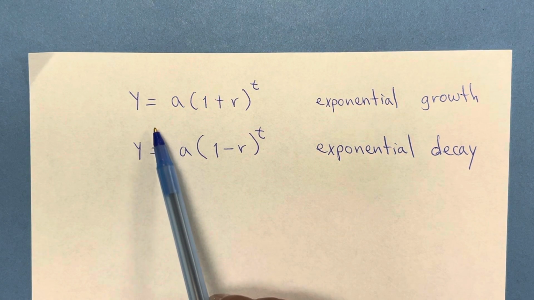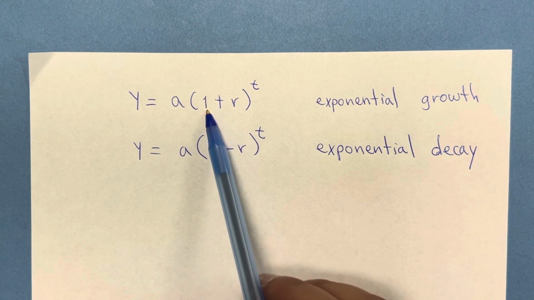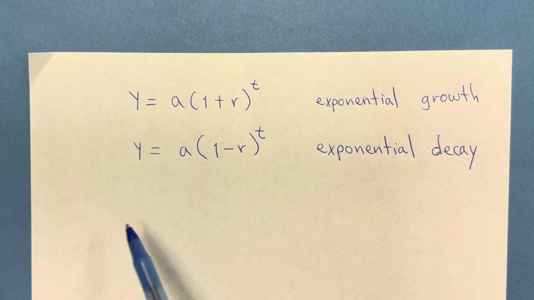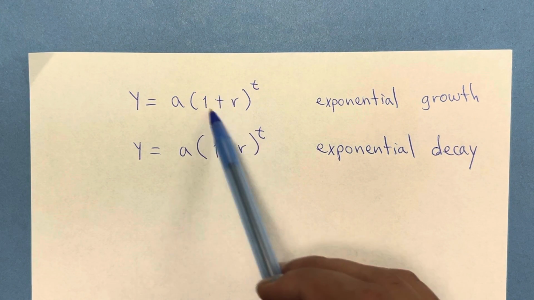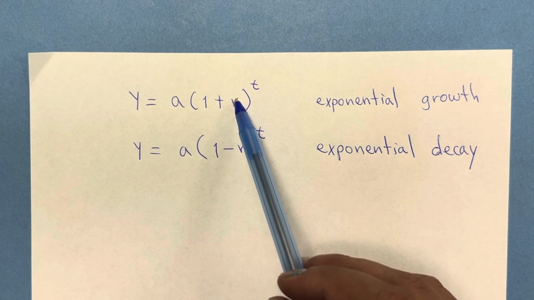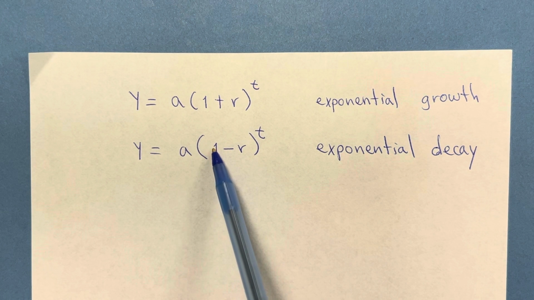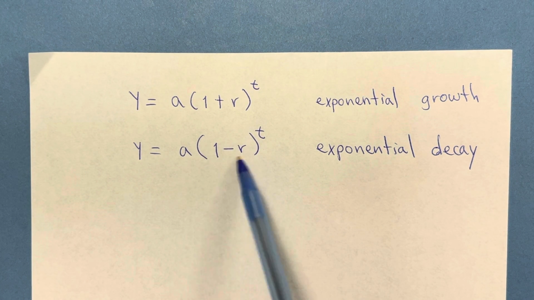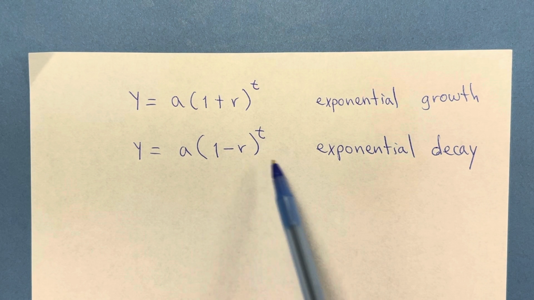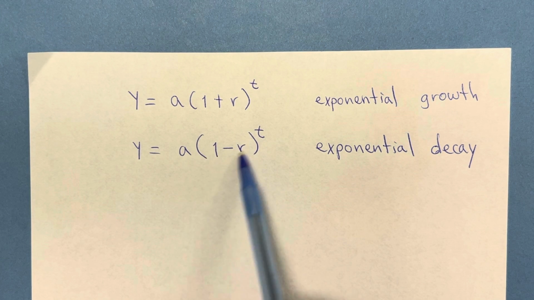And this is the form of the function: y equals a multiplied times 1 plus the rate, to a power. And that will represent exponential growth when you're adding, so the base or common ratio will be greater than 1. The other one is y equals a times 1 minus r. And in here, because you're subtracting, this is going to be less than 1, between 0 and 1. And so that's exponential decay. This is the common ratio or base.